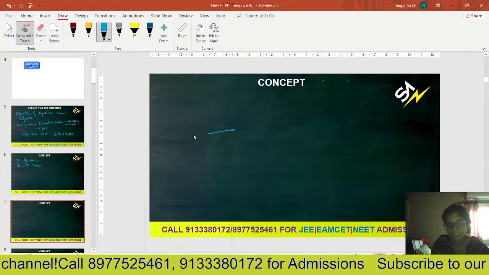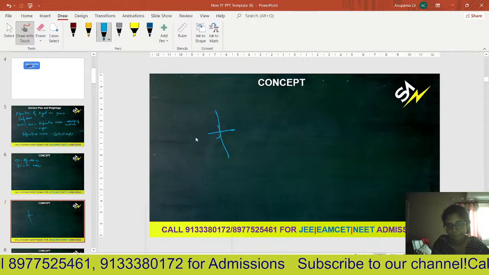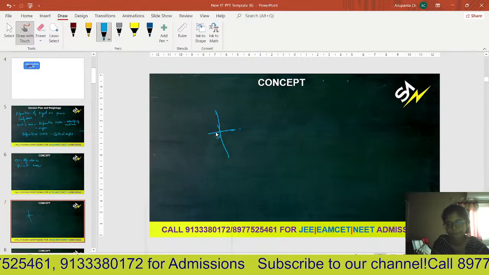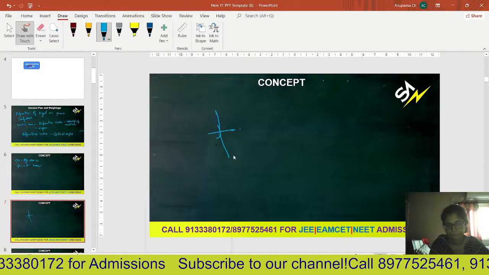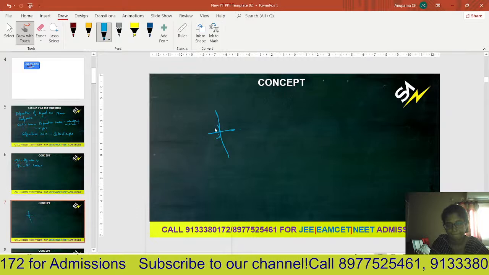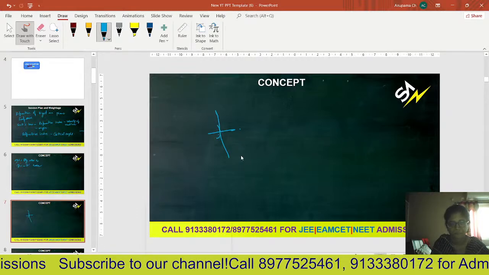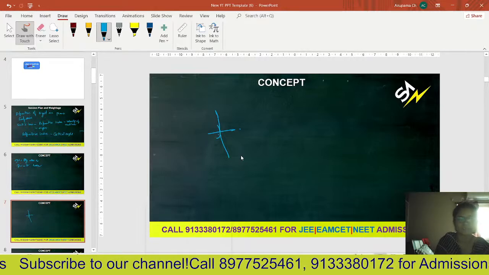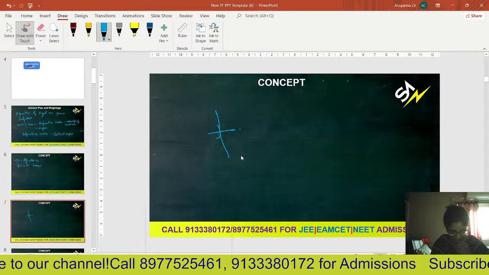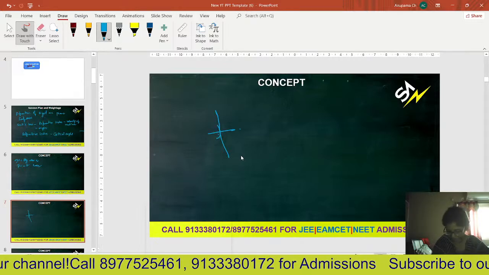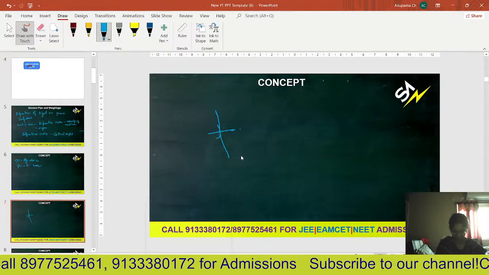Whenever a light ray travels from denser to rarer, it bends towards the normal. When light travels from rarer to denser, it goes away from the normal.